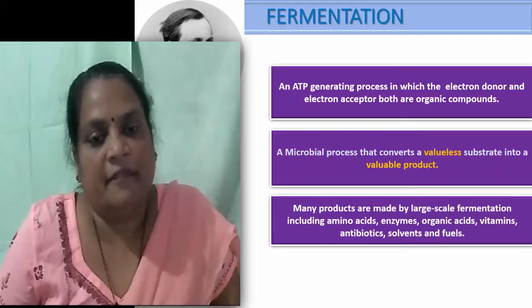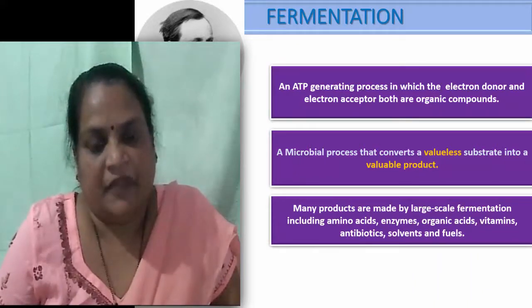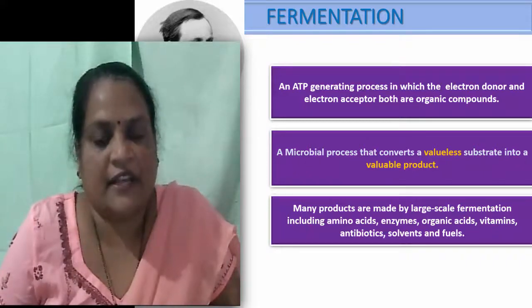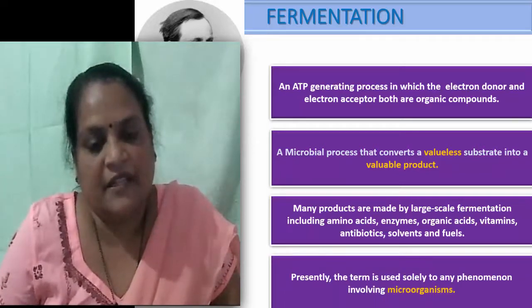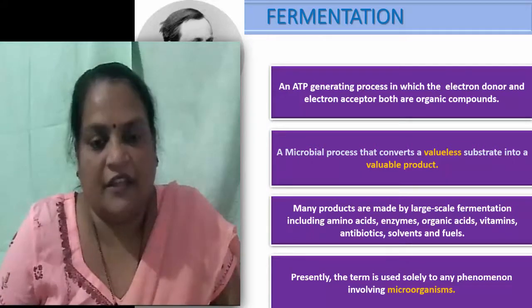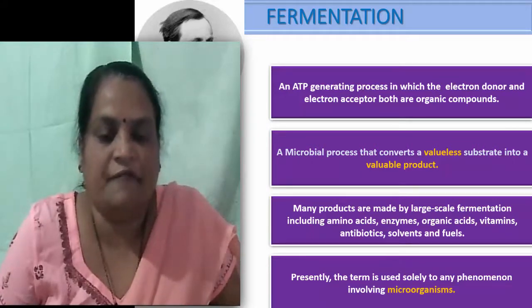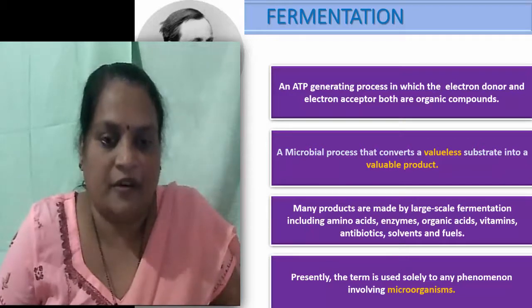Many products are made by the process of fermentation. These include amino acids, enzymes, organic acids, vitamins, antibiotics, solvents, and fuels. Presently, the term fermentation is broadly used for any phenomenon involving microorganisms.